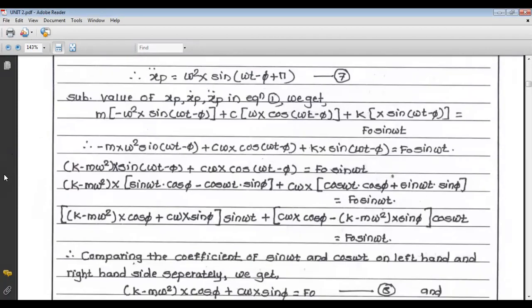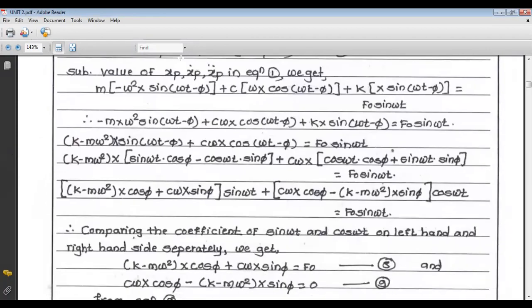So we start with the first term. It is m. Now the second term, m xp double dot. Now what is the value of xp double dot? Minus omega square x sine of omega t minus phi. This is our equation number 7. Next, c x dot. Now what is the value of x dot? x dot is omega x cos of omega t minus phi. And what is the value of k into x? Now the value of x, that is xp, is x sine of omega t minus phi, which equals f0 sine of omega t.